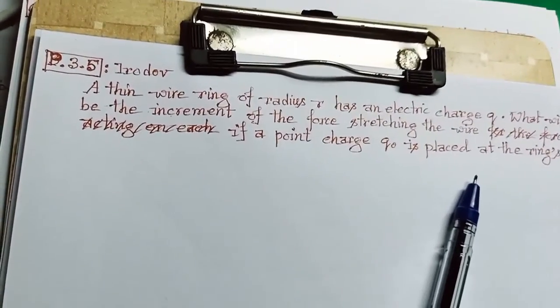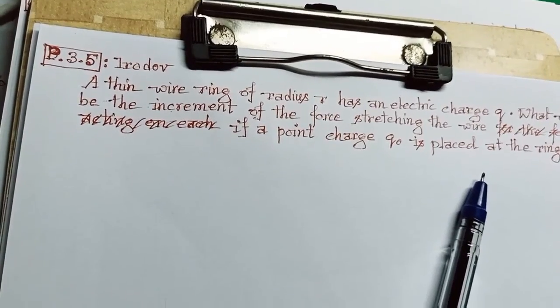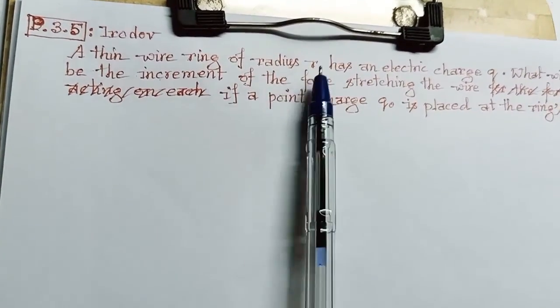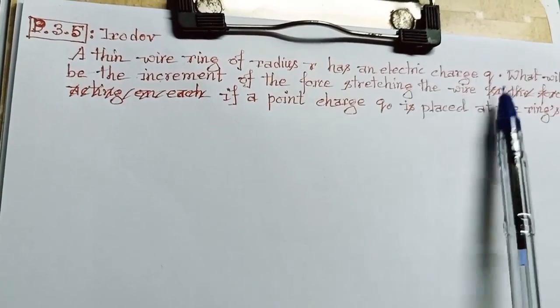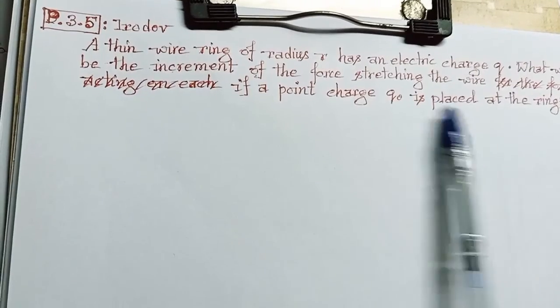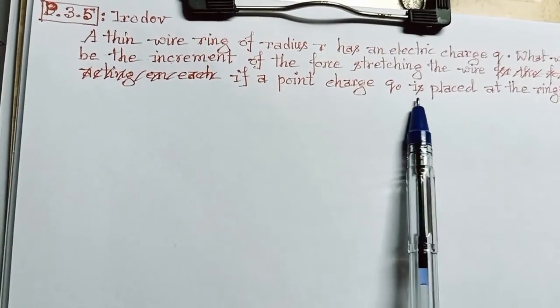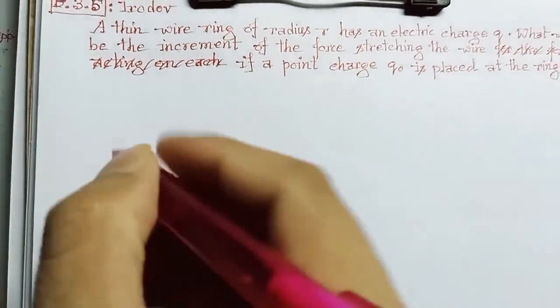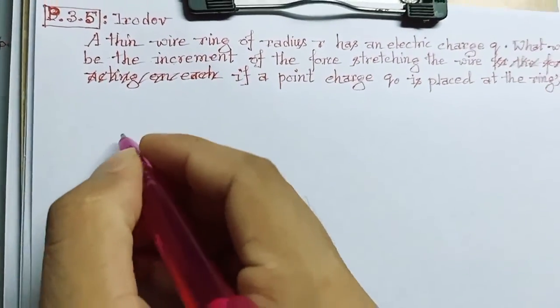Here is problem number 3.5 from Irodov, electrodynamics. In this question, it is given that a thin wire ring of radius r has an electric charge q. What will be the increment of the force stretching the wire if a point charge q naught is placed at the ring center? So let's draw a diagram for this question.